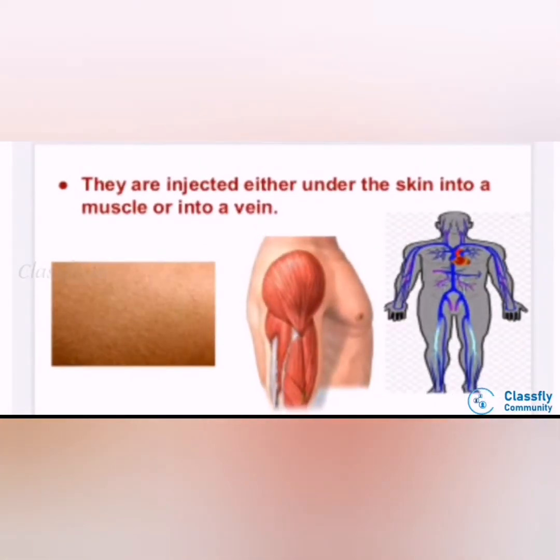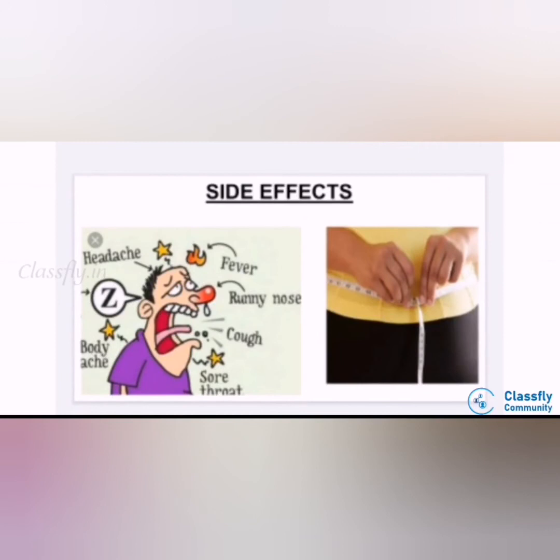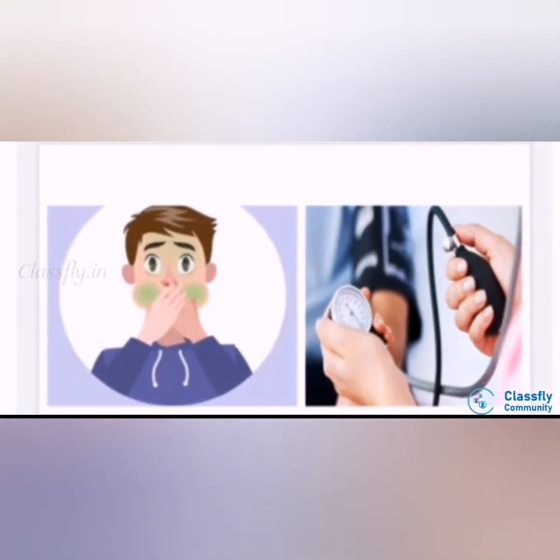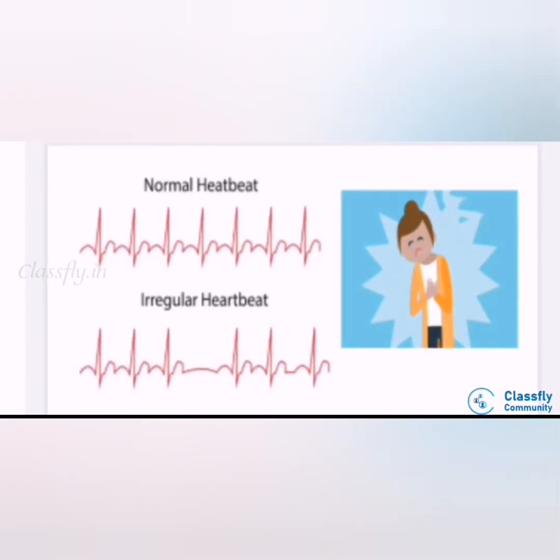They are injected either under the skin, into a muscle, or into a vein. Interleukins help immune system cells grow and divide more quickly. And the side effects are flu-like symptoms, weight gain, nausea and vomiting, decreased blood pressure, abnormal heartbeat, and chest pain.